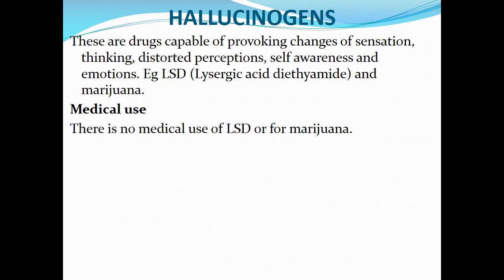The last group, hallucinogens. These are drugs capable of provoking changes of sensation, thinking, distorted perception, self-awareness, and emotions. This drug provokes or changes your sensation, your ability to sense stimulus in the environment, it affects your thinking, it distorts your perception. You will not perceive right, self-awareness, and emotion.